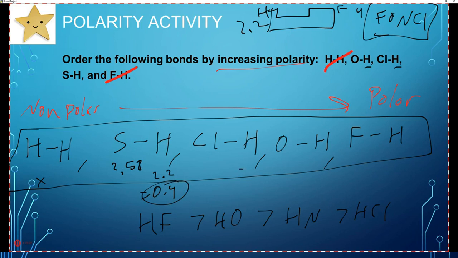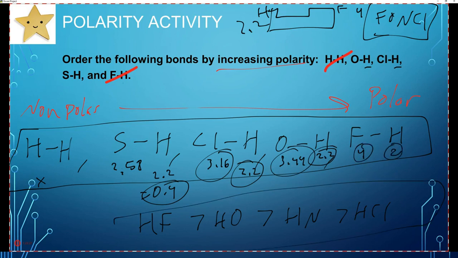H is 2.2. Chlorine is 3.16. Look at the difference there. That's a big difference. Oxygen is 3.44 compared to 2.2. That's a big difference. And then of course fluorine is 4, oxygen's 2. That's a big difference. So there is our order right here in this box. That's our increasing polarity.